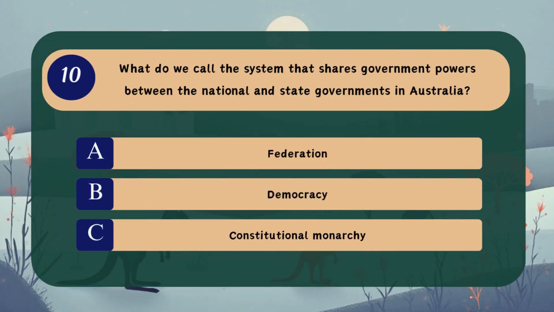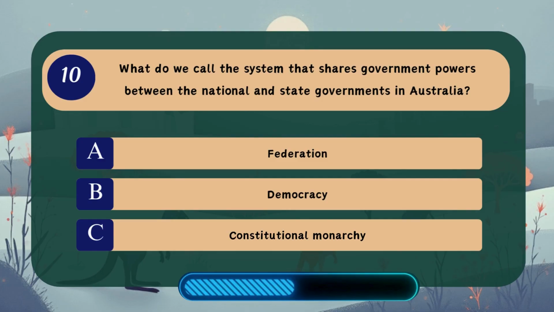Question 10. What do we call the system that shares government powers between the national and state governments in Australia? A. Federation, B. Democracy, C. Constitutional monarchy.